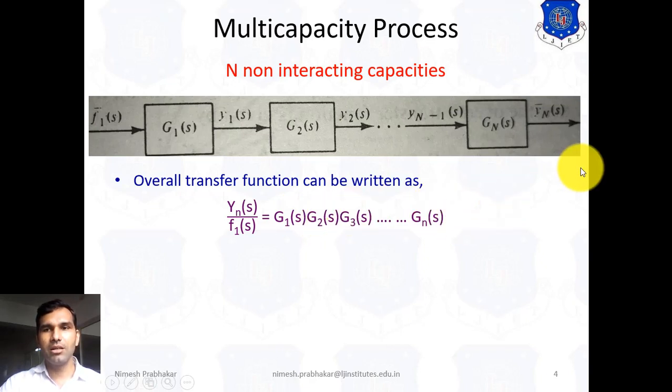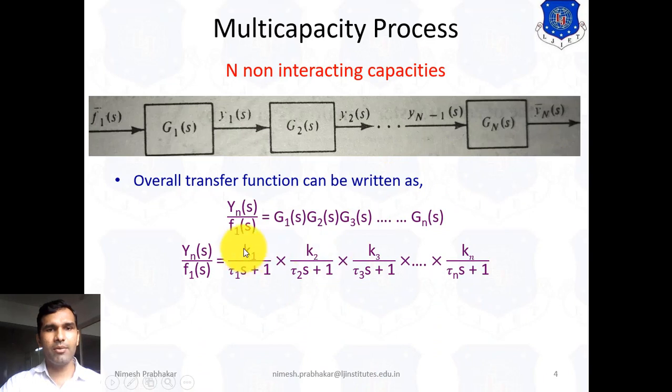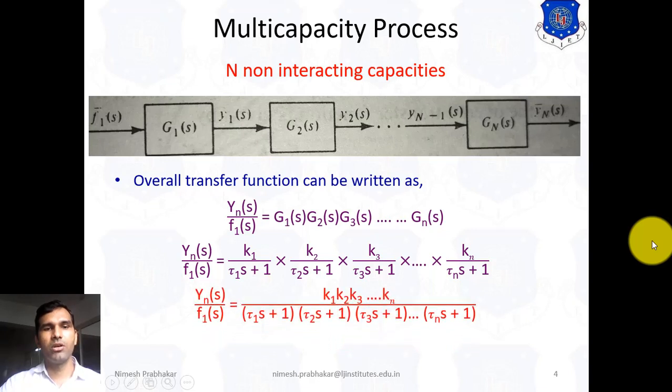We can write G1(s) as K1 upon tau1 s plus 1, for G2(s) we can write K2 upon tau2 s plus 1, for G3(s) K3 upon tau3 s plus 1, and for Gn(s) Kn upon tau n s plus 1. By simplifying this equation we get Yn(s) upon F1(s) equals K1 K2 up to Kn upon the denominator term, (tau1 s plus 1)(tau2 s plus 1) up to (tau n s plus 1).